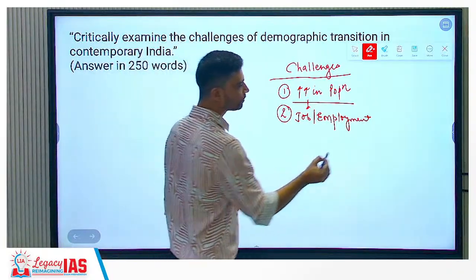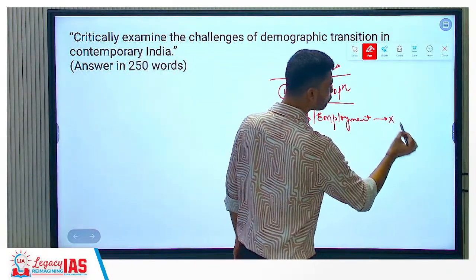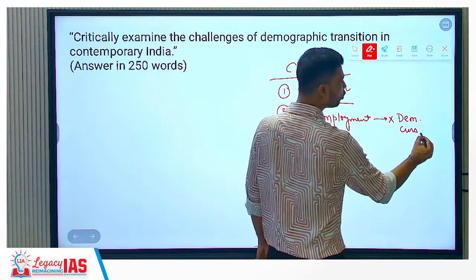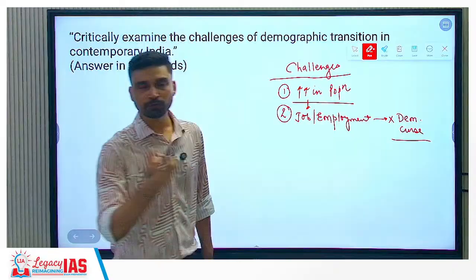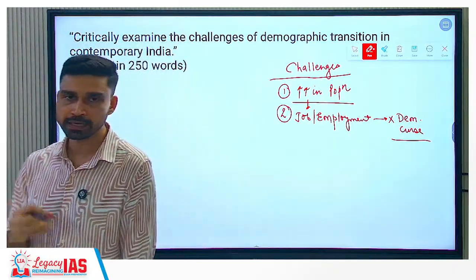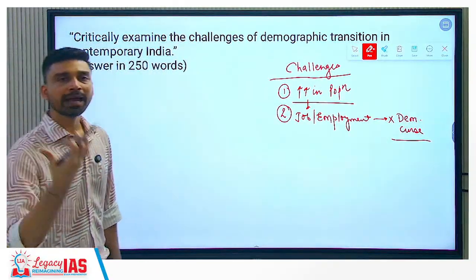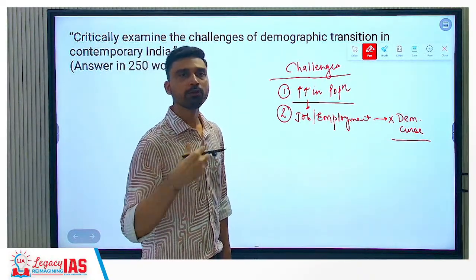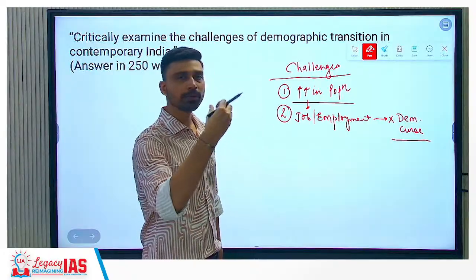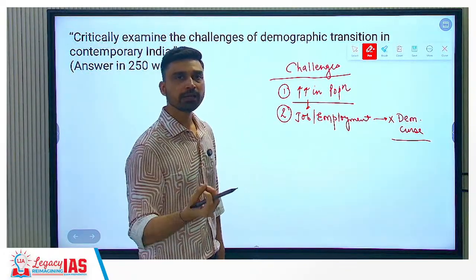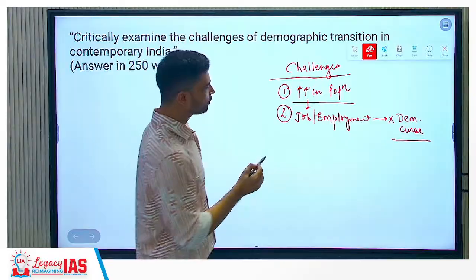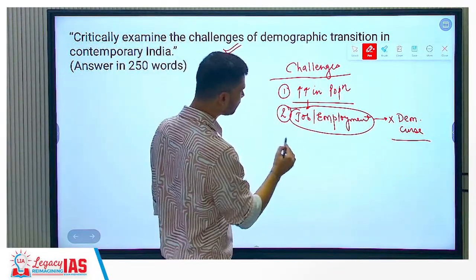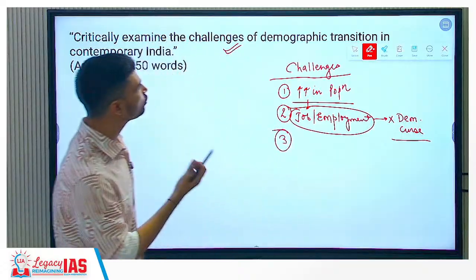If you're not able to provide job and employment opportunities, the demographic dividend, a term that we use, can very well turn out to be demographic curse. Imagine large number of youth population of particular countries, especially India, is unemployed. So their anger, their frustration, right, their energy would be used in destructive activities. They would be willing to participate in the illegal criminal activities, right? So that's why job employment opportunities have to be created. That is a challenge. Government has to create such huge number of jobs and all that.